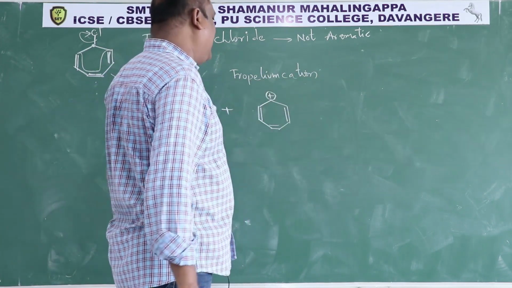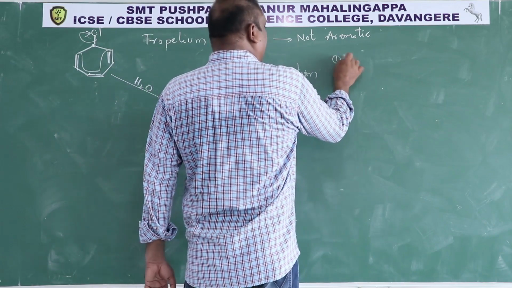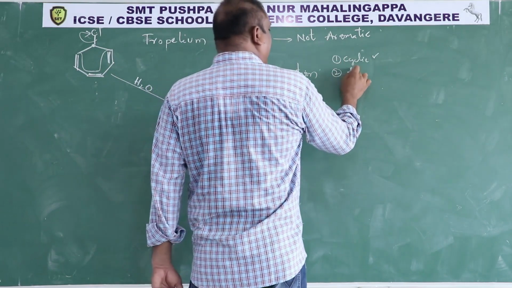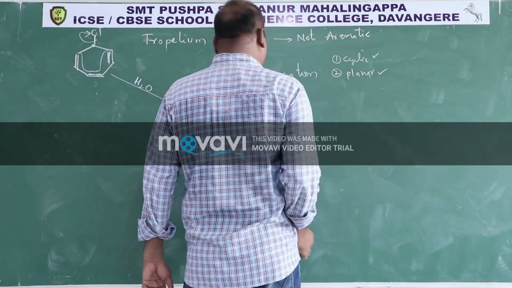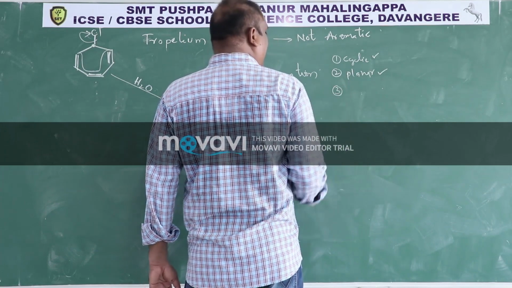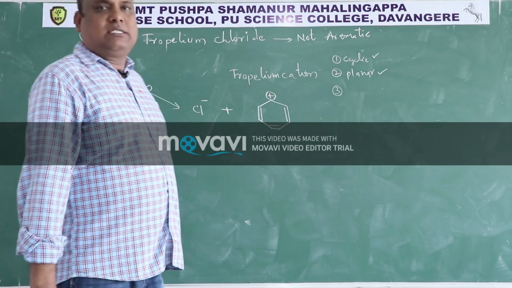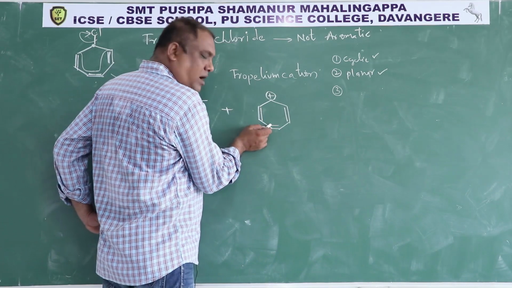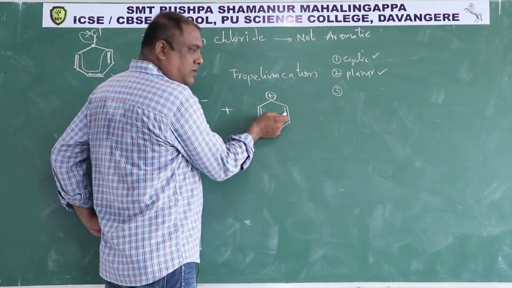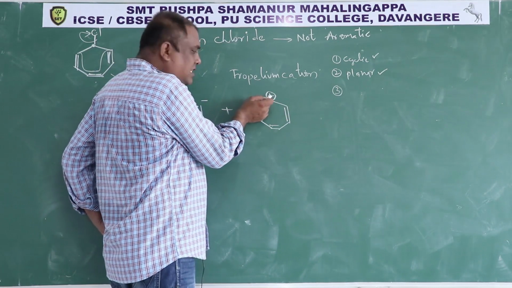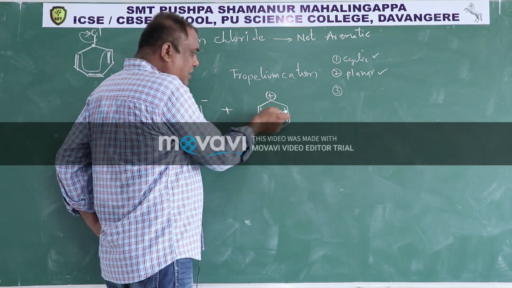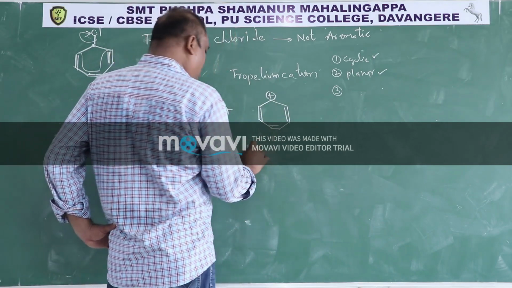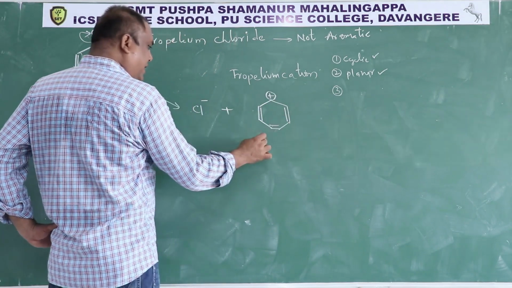Now again this tropylium cation, it is cyclic. So first condition satisfied. Second one is it is planar. Second condition also satisfied. Third condition, let us check whether it is having a cyclic conjugated system or not. This pi bond is in conjugation with this pi bond. This pi bond is in conjugation with this pi bond. This pi bond is in conjugation with this positive charge. This positive charge is in conjugation with this pi bond. So it is having a cyclic conjugated system. Then it exhibits resonance now. How? See, let me write here.